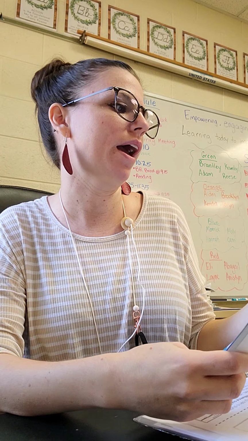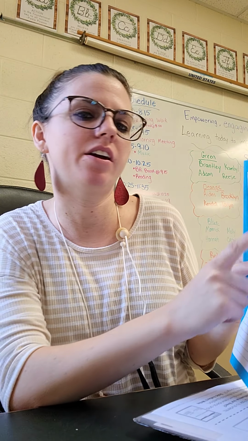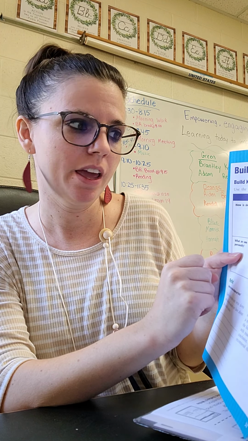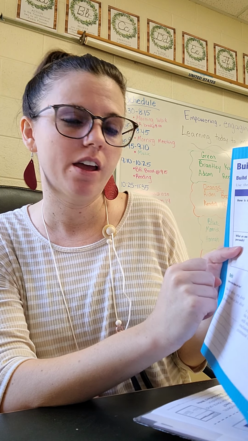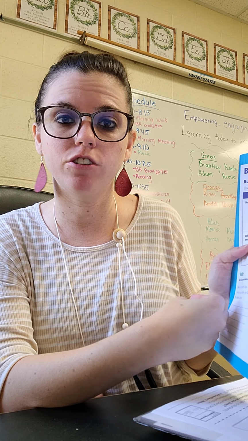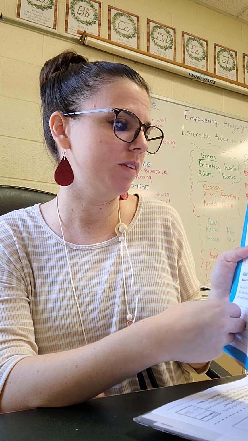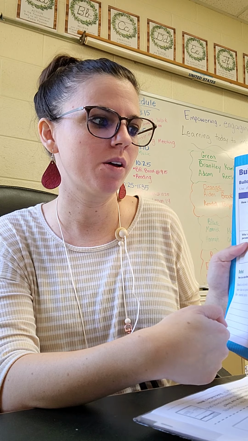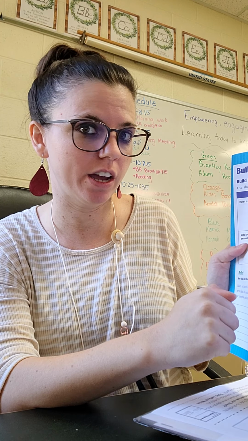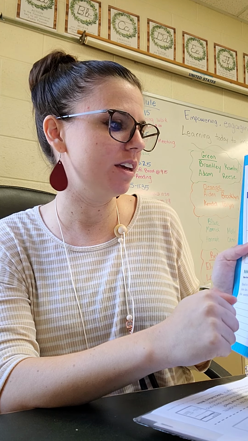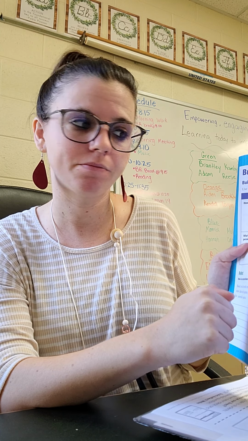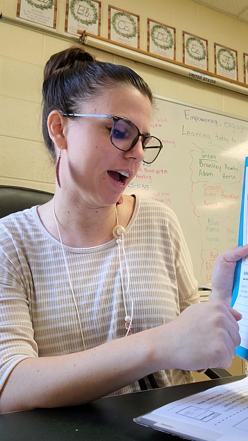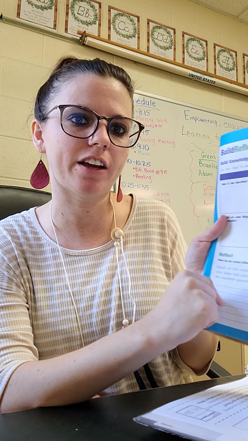So it talks about the character Snow White. How is she described? What kind of person is she? What kind of character traits does she show? What motivates her? Remember, motivate is your reason for doing what you do. Why is she doing what she did? Why is she that way? Why does she have the character traits that she has? And what are some things that she does that shows her personality? What does she learn from her actions? And then do your reflection part.